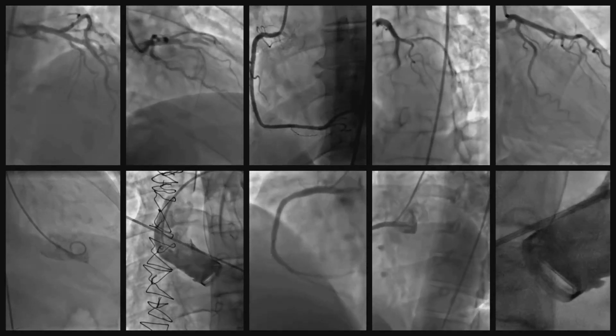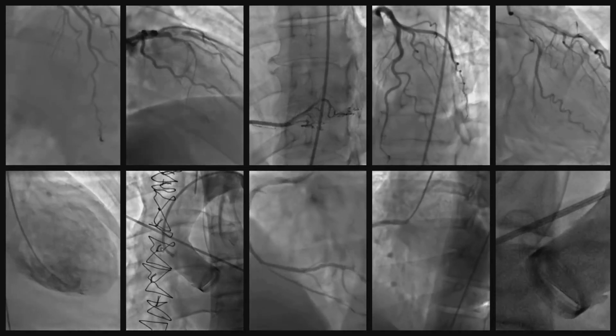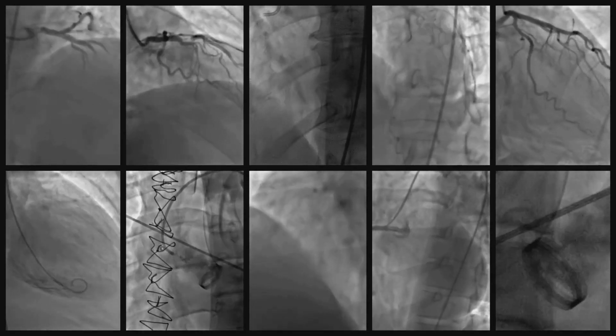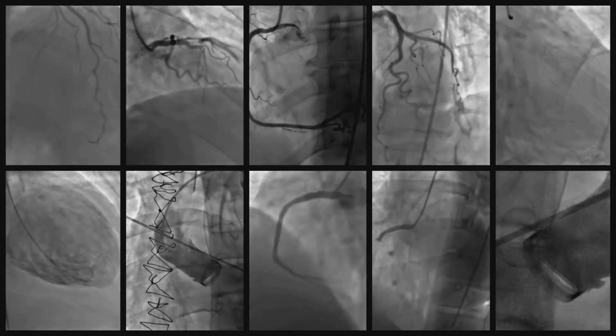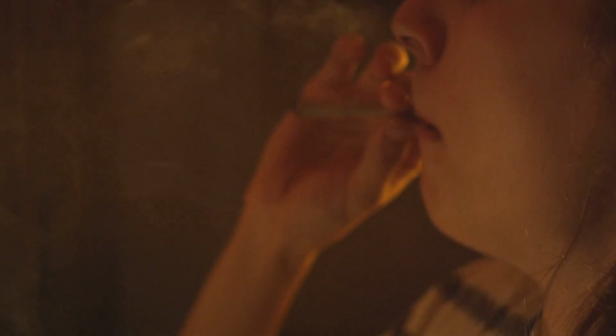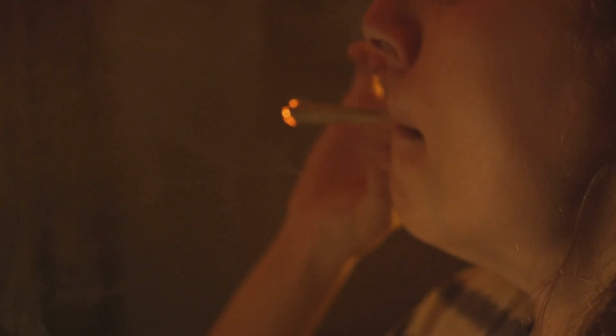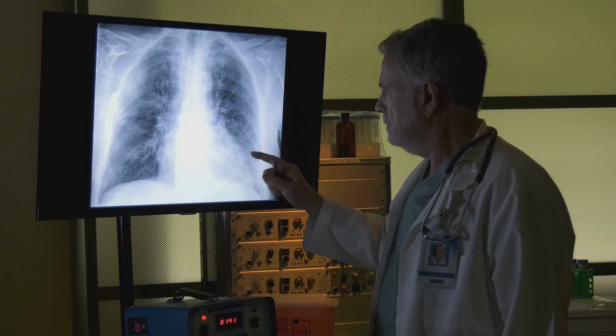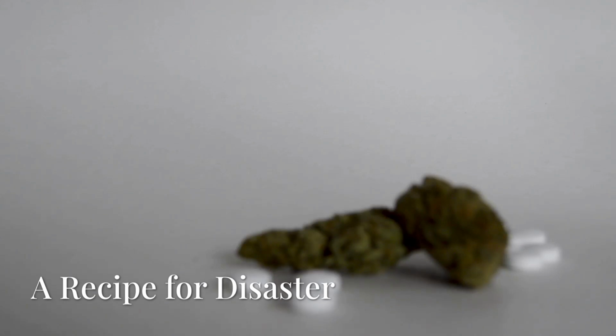Long-term, regular cannabis use is associated with an increased risk of various cardiovascular problems. These include stroke, heart attack, and other vascular diseases. This risk is further amplified for individuals who smoke cannabis, as they also expose themselves to the harmful effects of combustion and inhaled toxins.